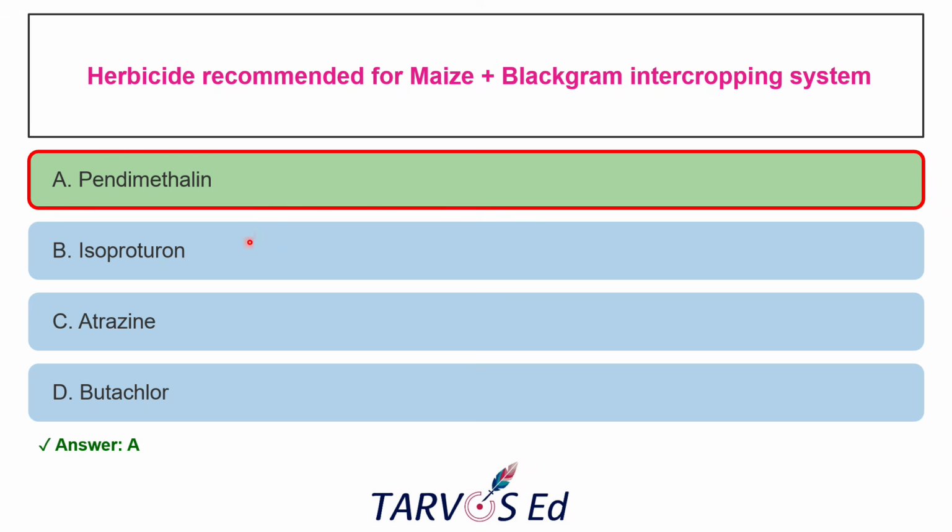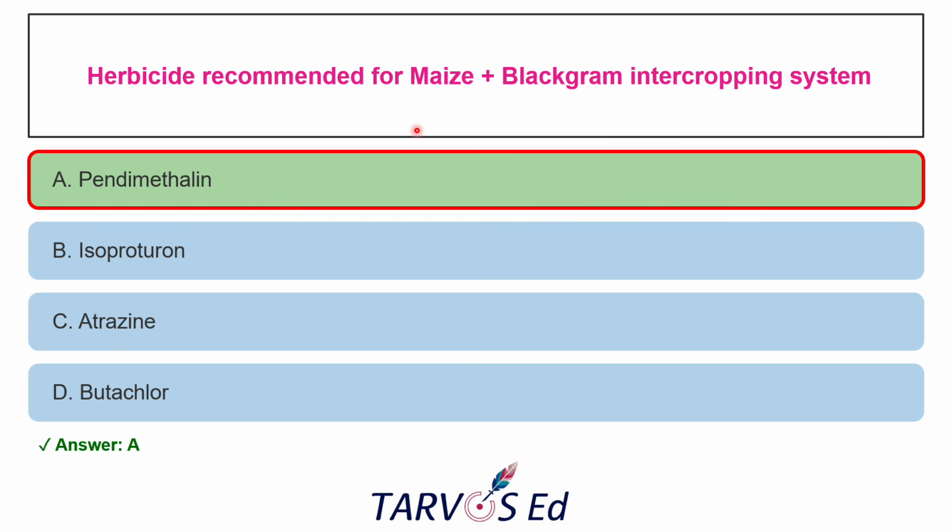And isoproturon, this will kill broadleaf pulses like blackgram and all, but it is generally toxic to legumes. And atrazine, it is only selective to maize, but phytotoxic to blackgram. Okay, and this is not used for the intercropping system. And the butachlor, it is specifically for the rice, and it requires the standing water. So it doesn't work in upland maize and pulse system. So the correct answer is pendimethalin.